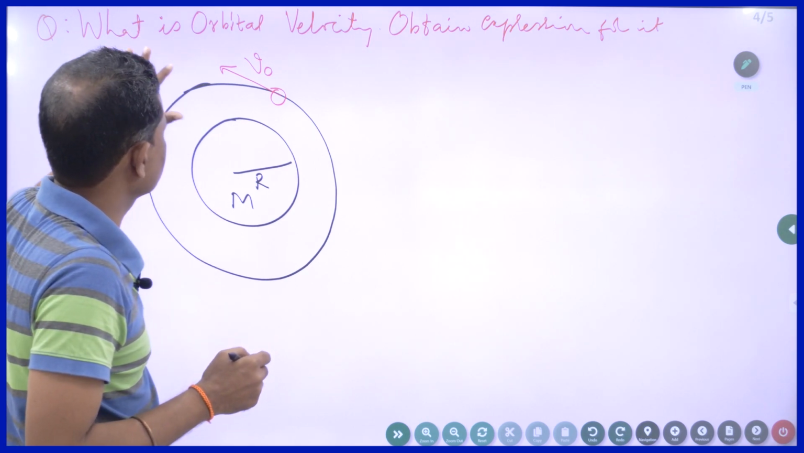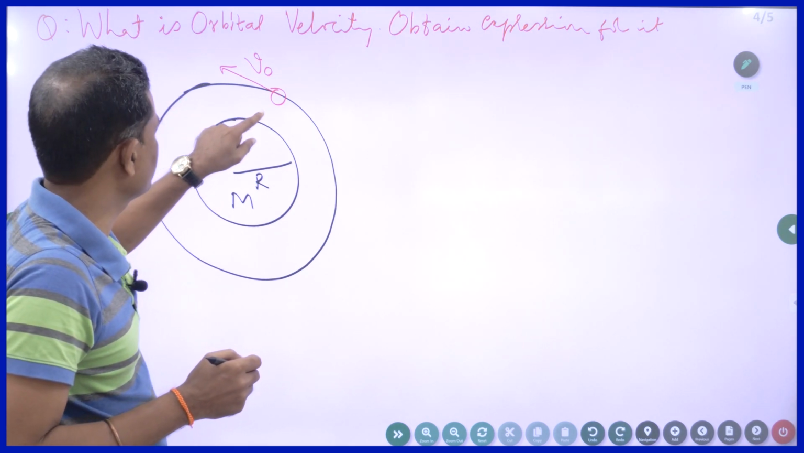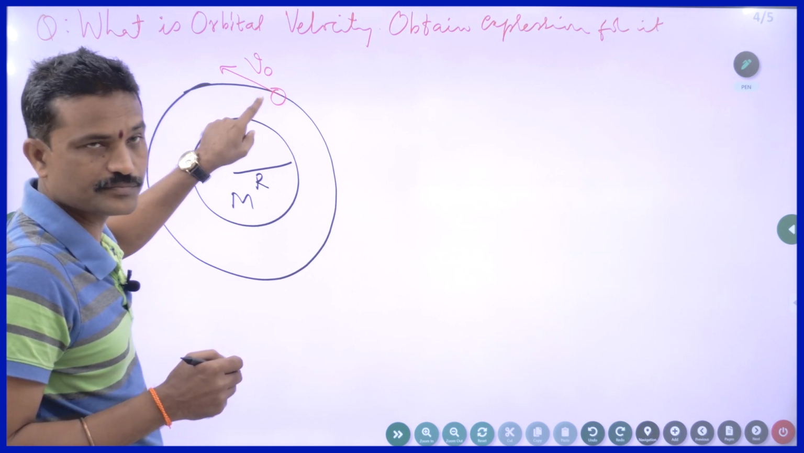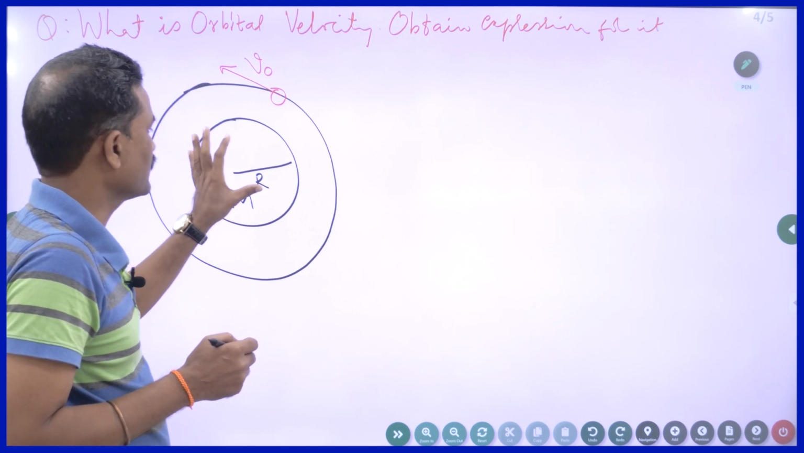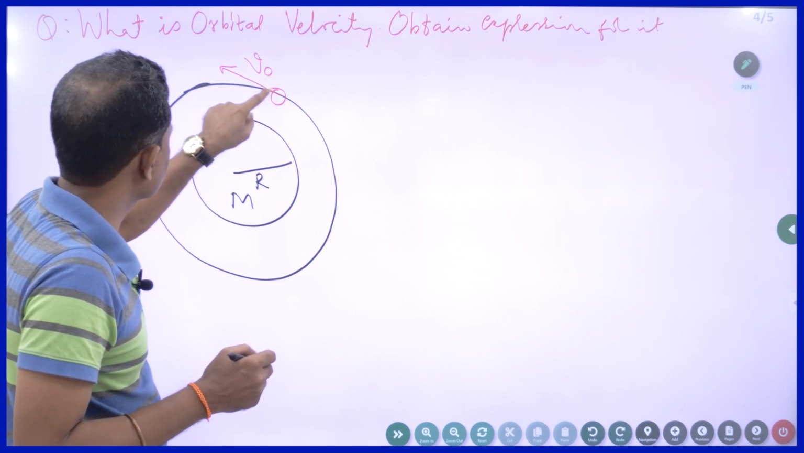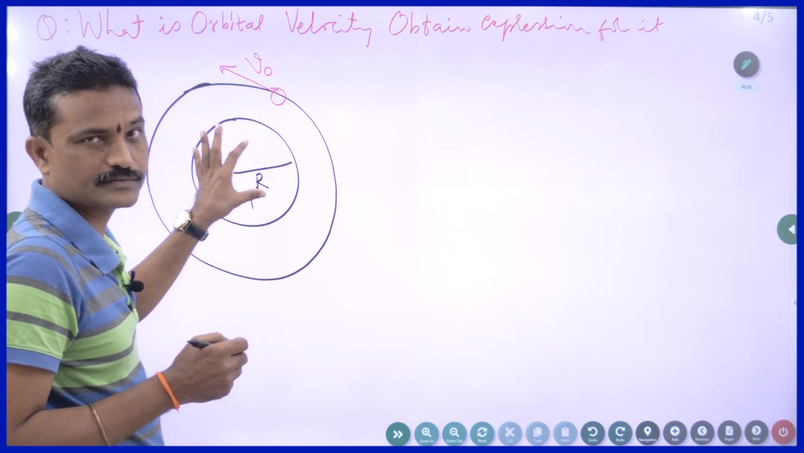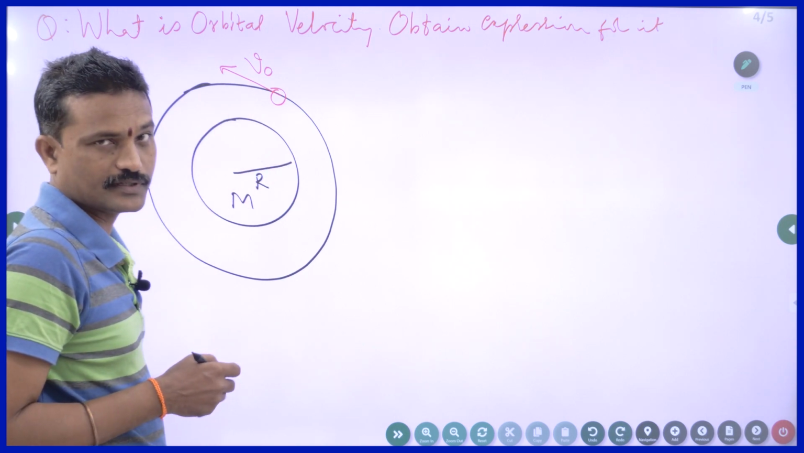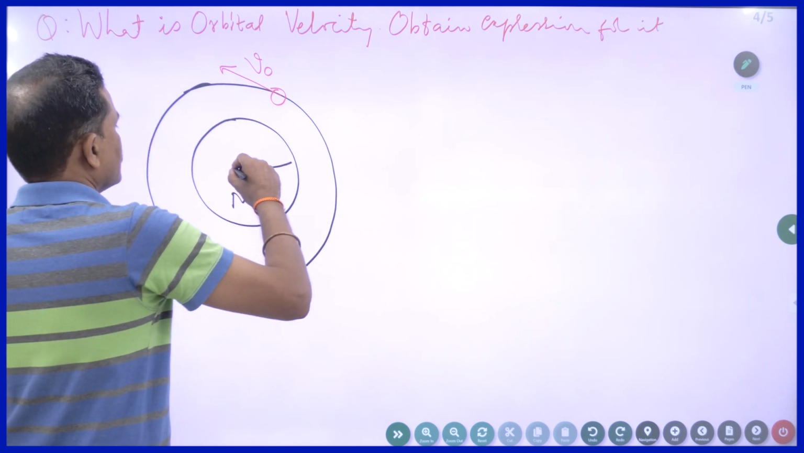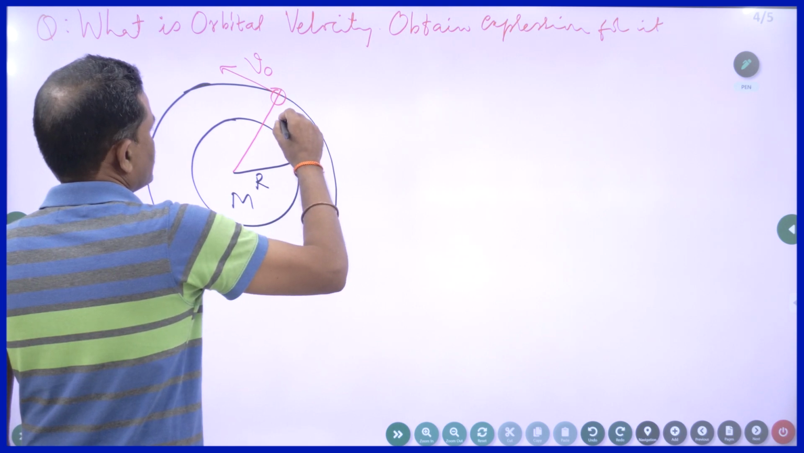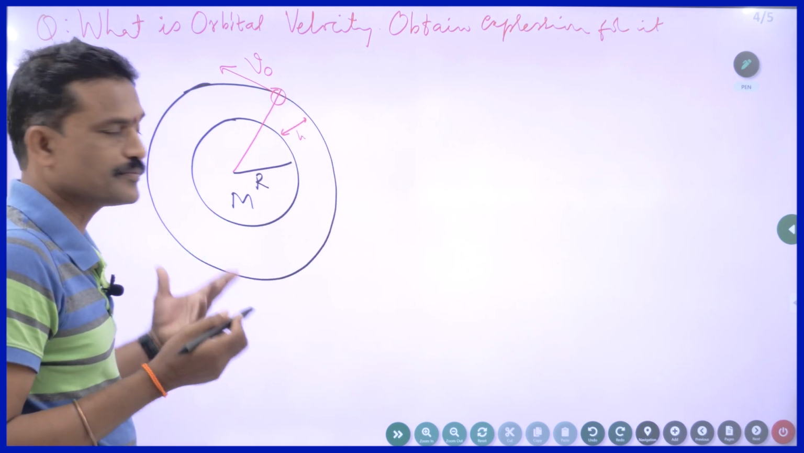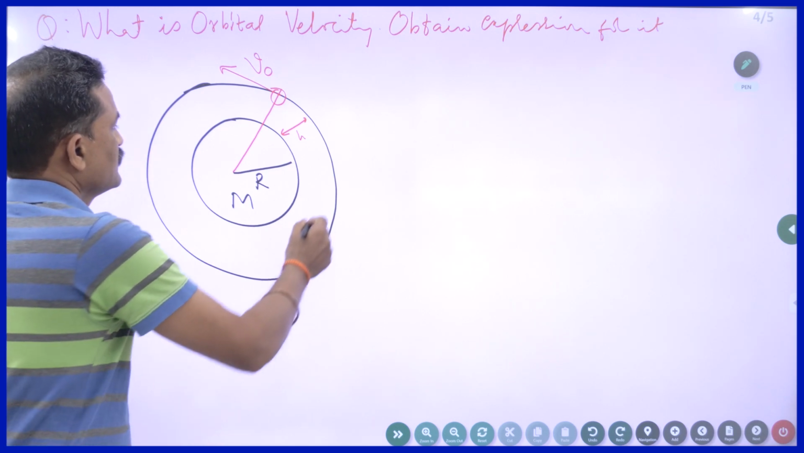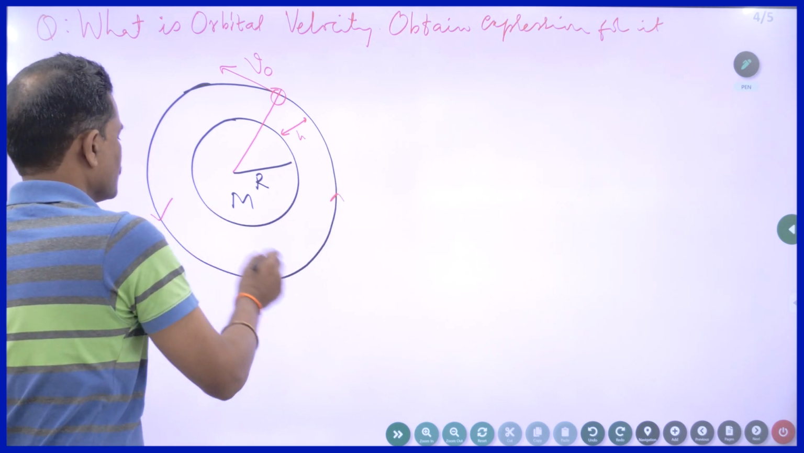The definition of orbital velocity is the minimum velocity that is to be given to an object so that it undergoes circular motion around the planet, or so that it revolves around the planet. So this is called orbital velocity, right? It is at a height of h from the surface of the planet or from the earth. So it is undergoing circular motion, no?